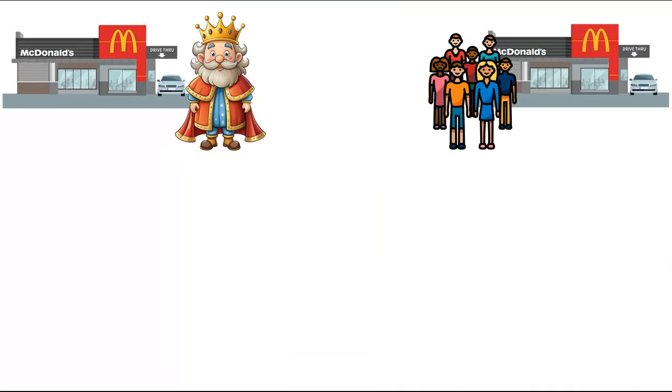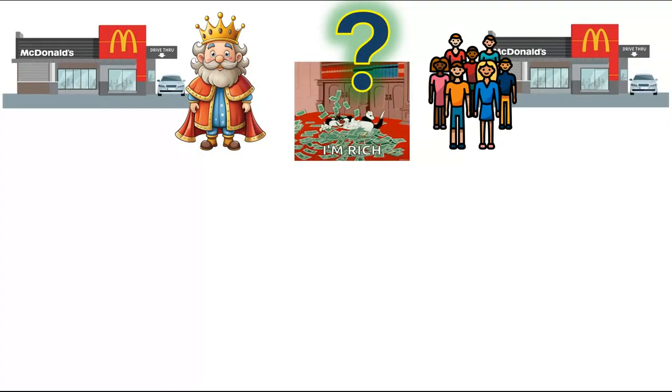So on the left hand, we have a typical McDonald's, which is pretty much a monarchy where the boss calls the shots. On the right is our theoretical idea of what if McDonald's was more like a democracy. And we're doing this to see which is more productive. A monarchy or is a democracy a better system of government? And we're using McDonald's fast food to illustrate this. And we want to ask the question of, and maybe you think about it yourself right now before we go into it, which one do you think is going to be more productive? Not necessarily more fair, not necessarily more equal, but which one is going to make more money?